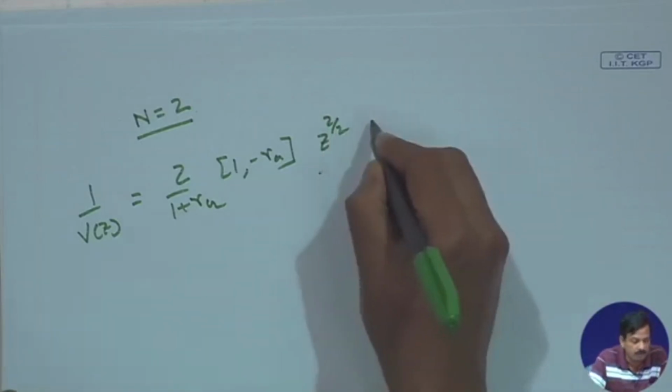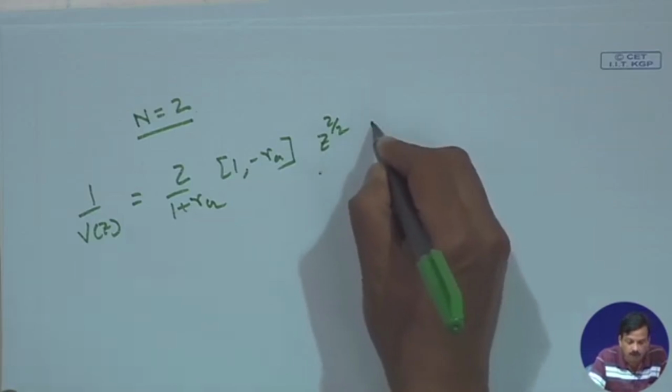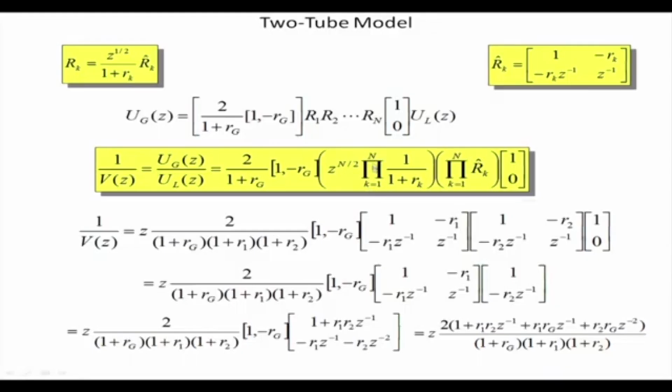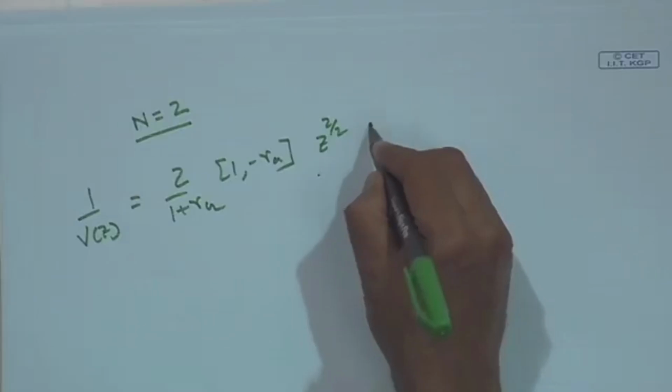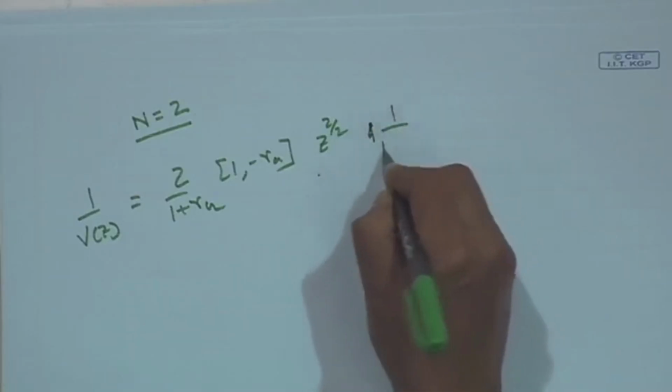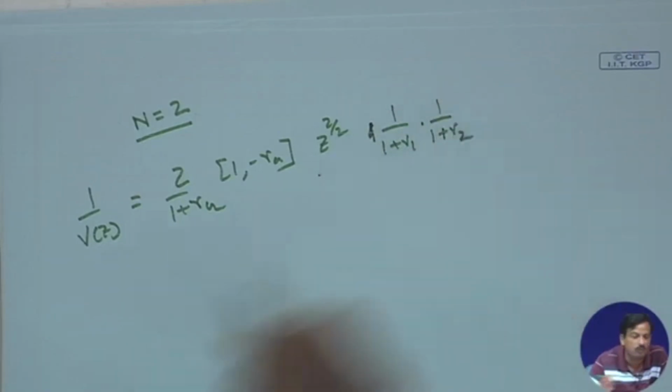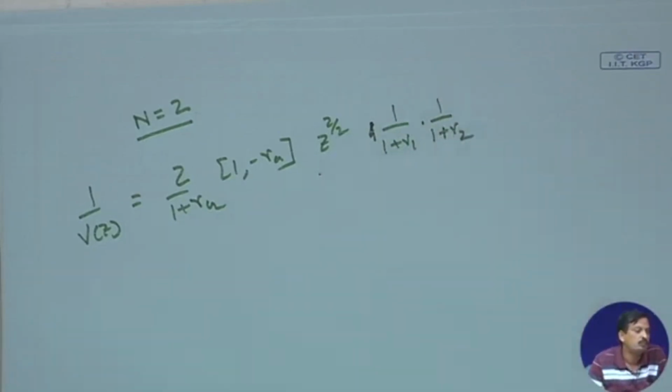Okay. Then product of k equal to 1 to n, where n equal to 2. So instead of k equal to 1 to n, I can write 1 by 1 plus r1 into 1 by 1 plus r2.